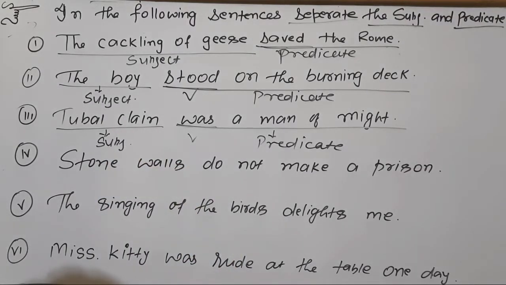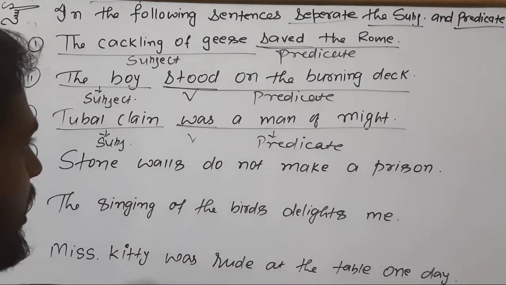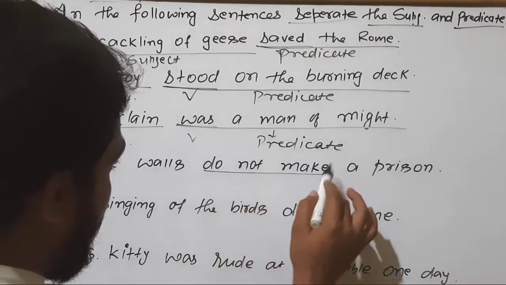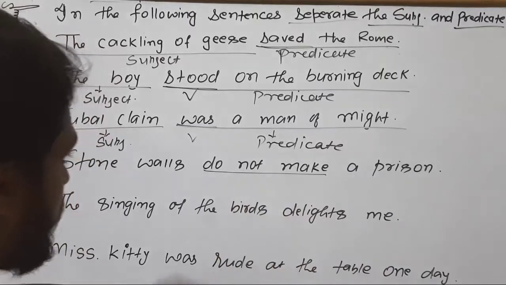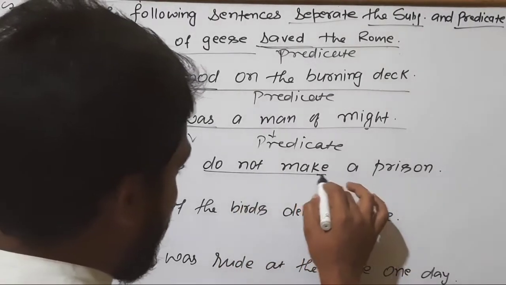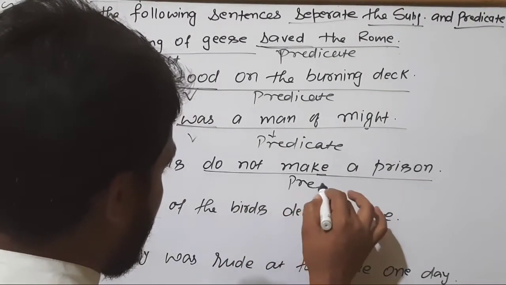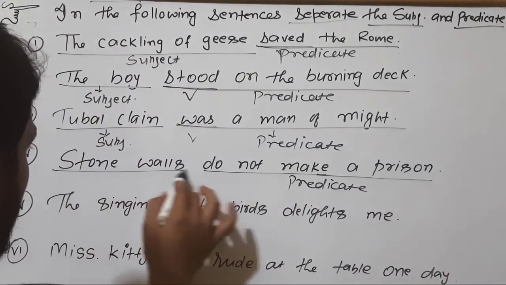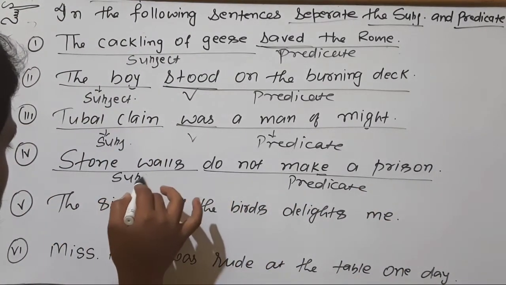Fourth number, a stone walls do not make a prison. Here do not make is the verb, so this part will be predicate and this part will be subject.